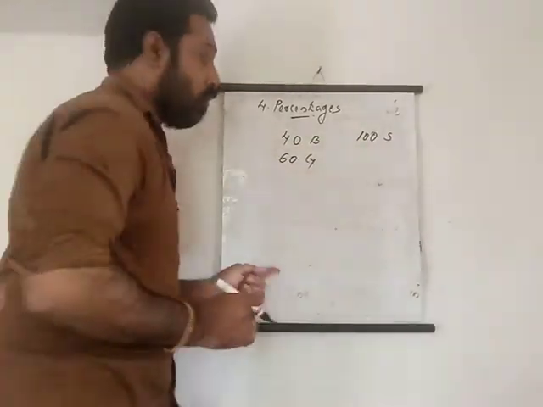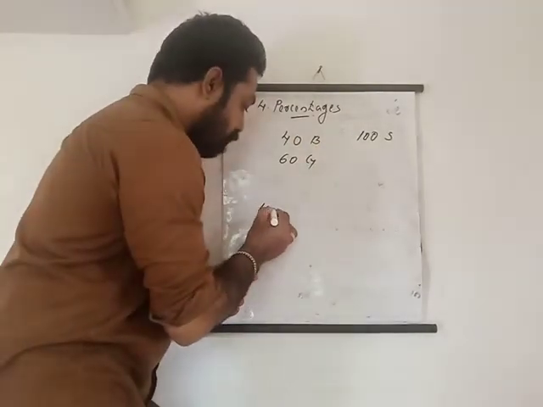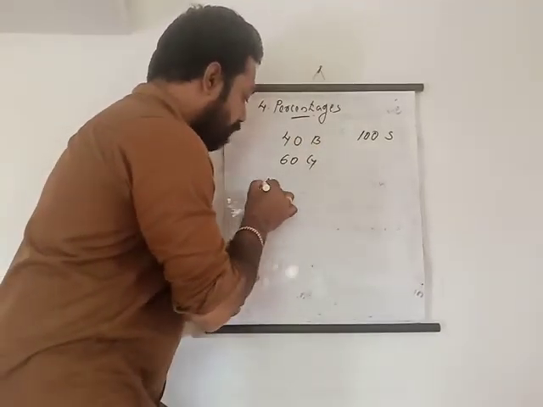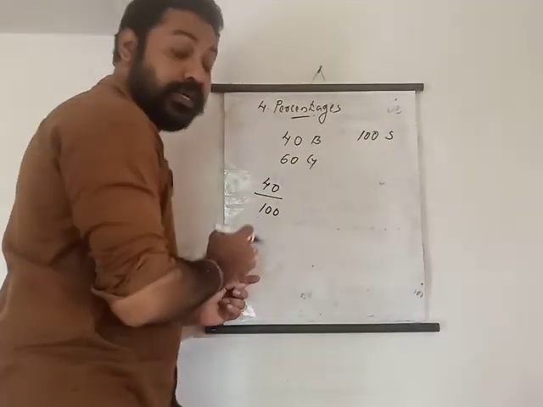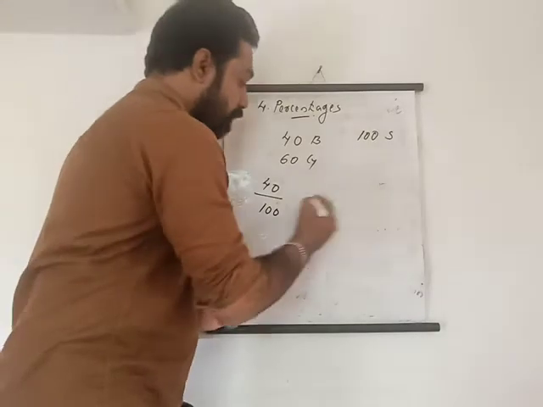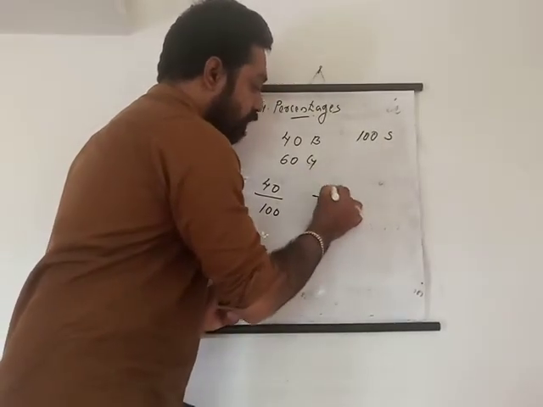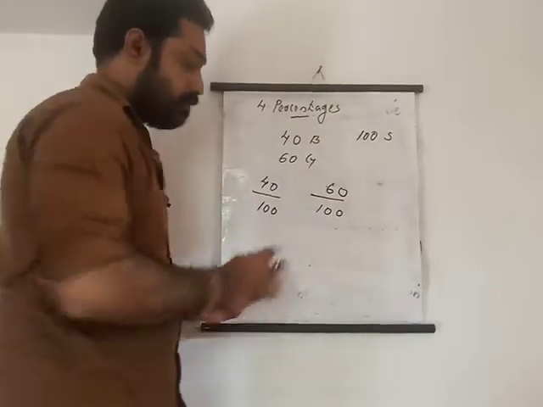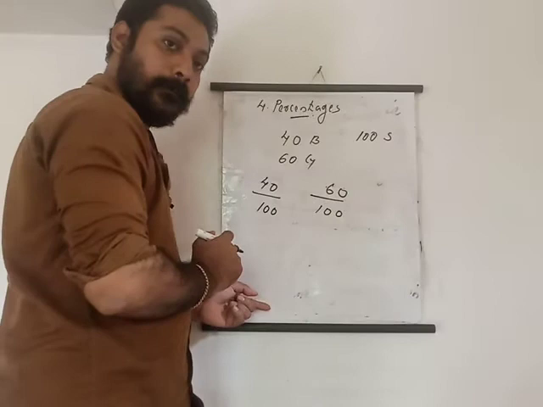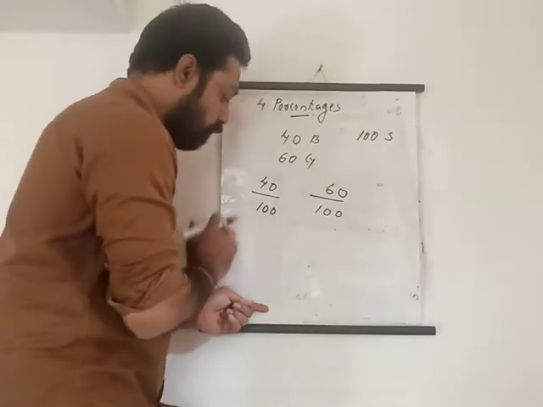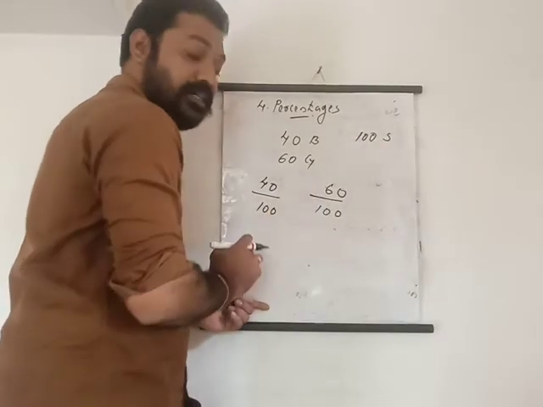So we can write this in another way. The total number of students is 100. Out of it, 40 are boys, which is 40 by 100. And out of 100 students, 60 are girls, which means 60 by 100. This is the fractional form. So we can write: out of 100, 40 are boys, and out of 100, 60 are girls.